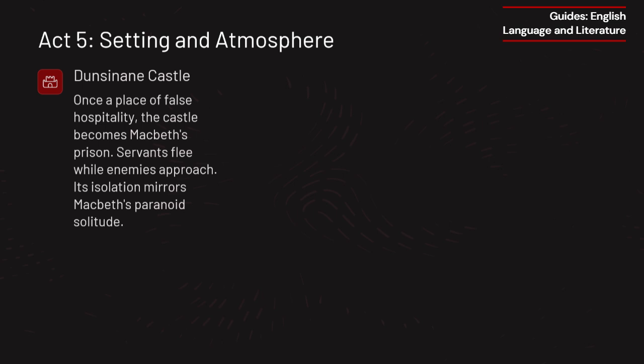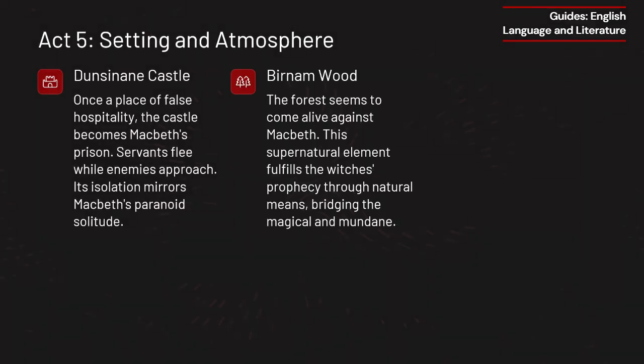As his allies abandon him and enemies approach, the fortress becomes a place of paranoia and despair.